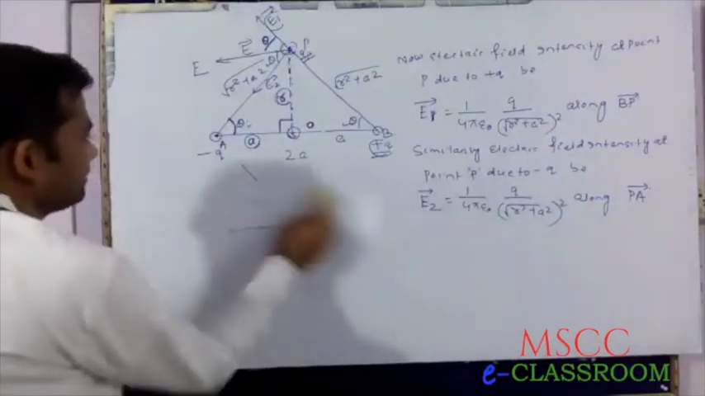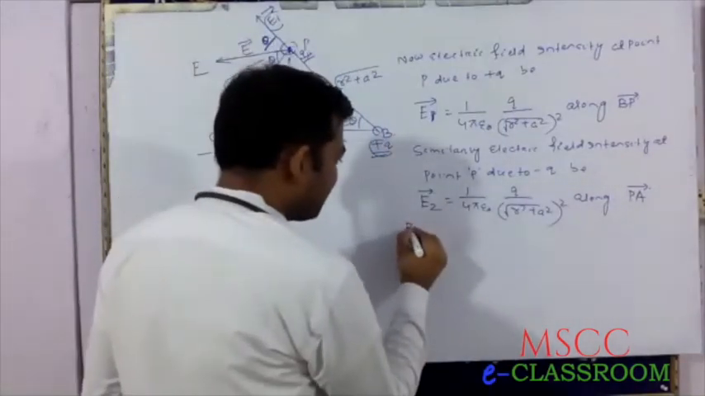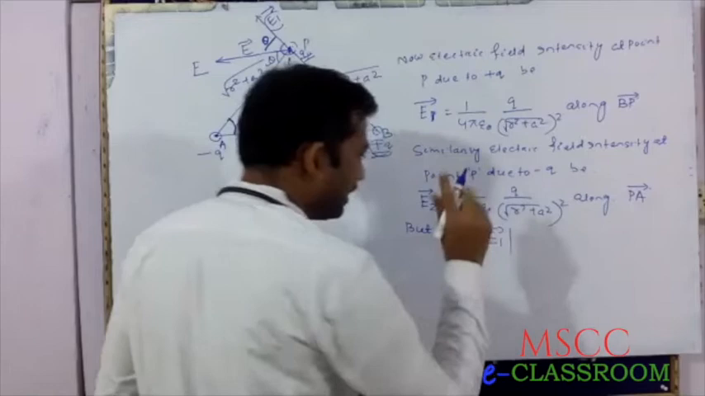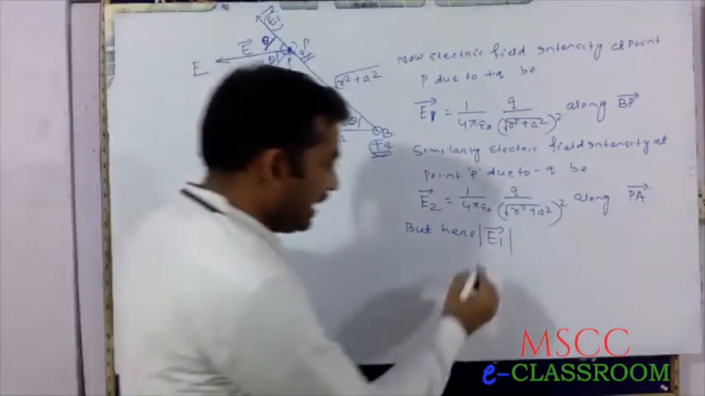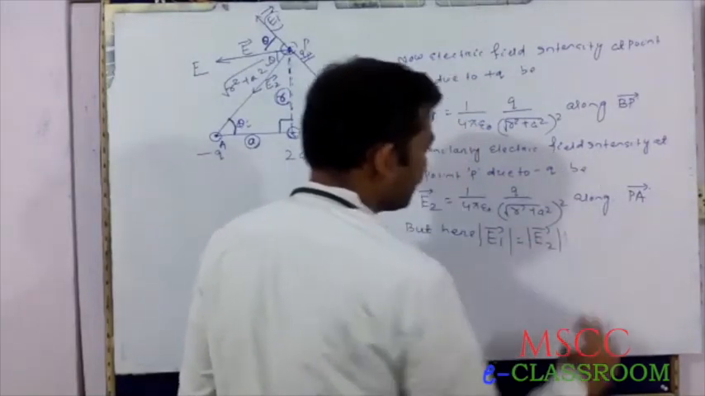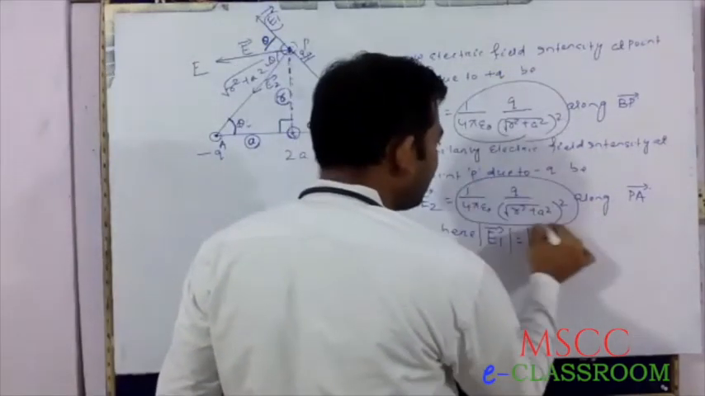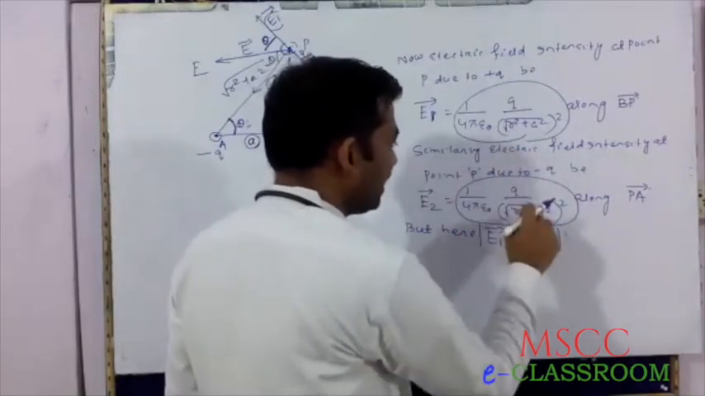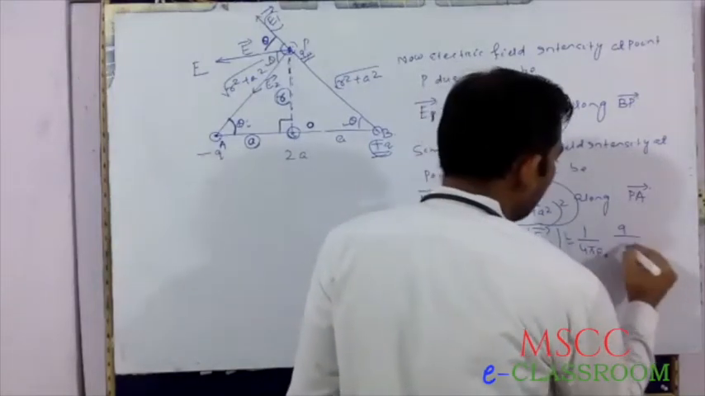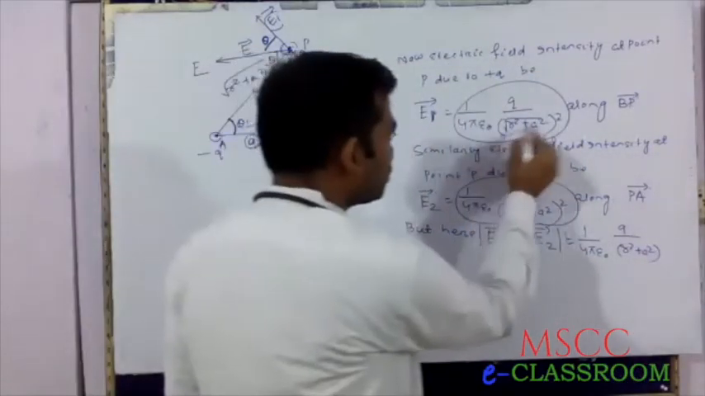Then now you can write, but here the E1 vector magnitude equals the E2 vector magnitude. You can already clearly see E1 magnitude, same as E2 magnitude, equals 1 by 4 pi epsilon naught, Q by the square root of R square plus A square, that is this.